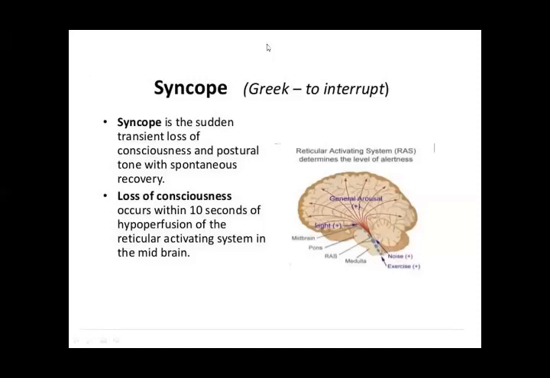And this is the reticular activating system. This is the area which is lying in the midbrain. If you recall your cerebral cortex, this is the area which is lying in between the cerebri. This is the system which is controlling the conscious level of everybody.